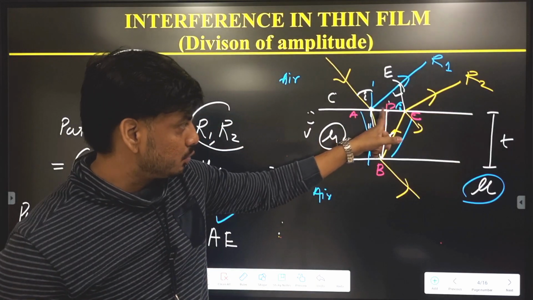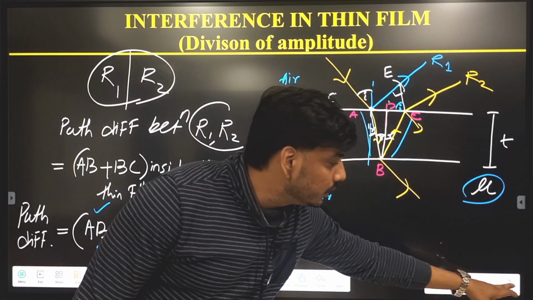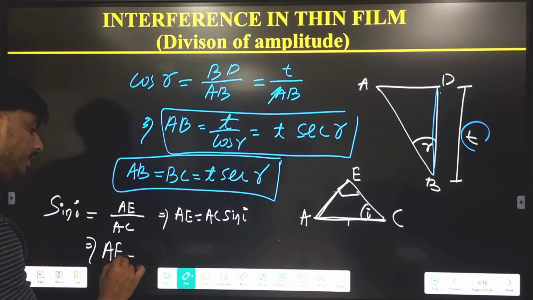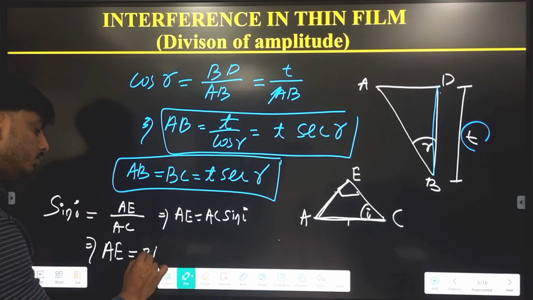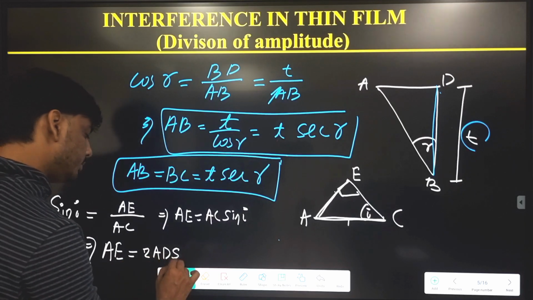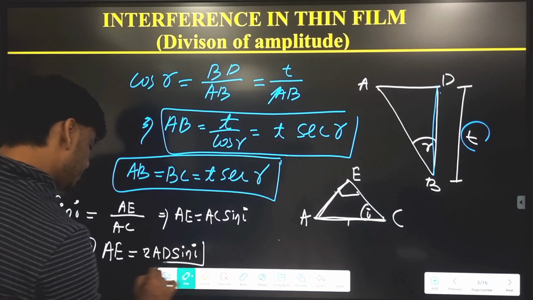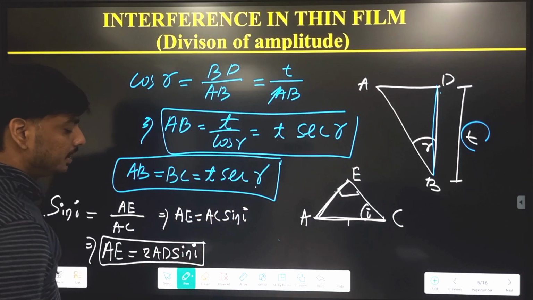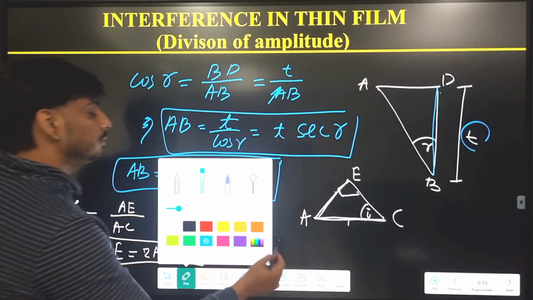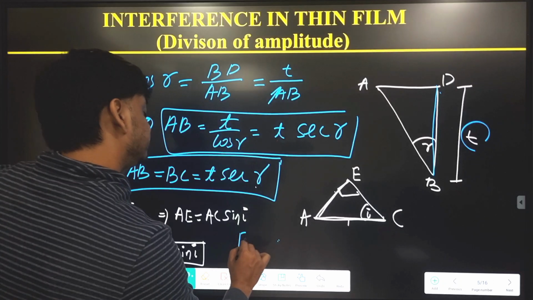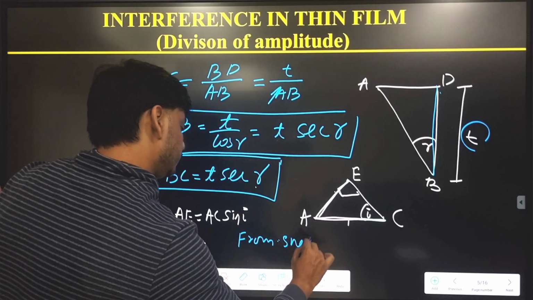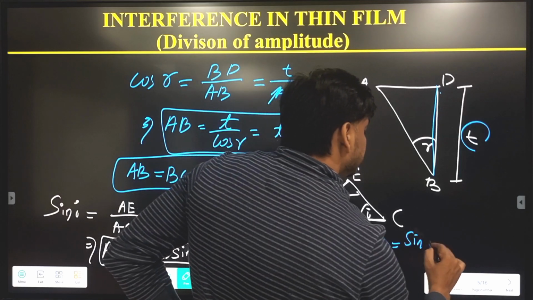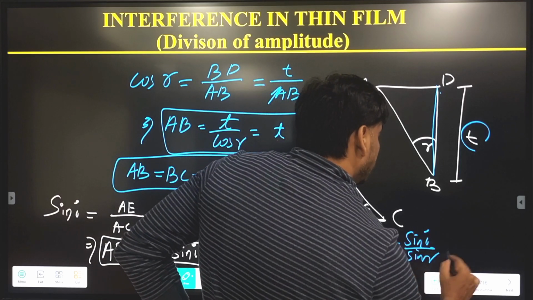A to C distance is 2 times AD, 2 AD. So AE equal to 2 AD sin i. Here we get r, here we get i. If we use Snell's law, from Snell's law we know that mu equal to sin i by sin r.